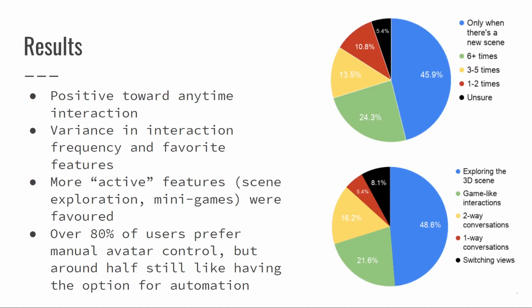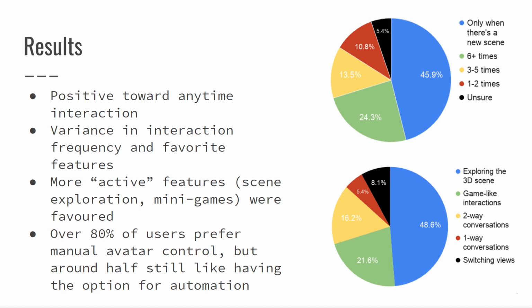Overall, users were positive to having more freedom than standard interactive films. The top pie chart shows how often users would explore the 3D scene in a 20-minute video. The bottom chart shows which features the user preferred from what we demonstrated. Both charts show a mixed spread of preferred features and interaction frequencies. This was a common trend throughout our interviews, suggesting that anytime switching can support diverse user needs.